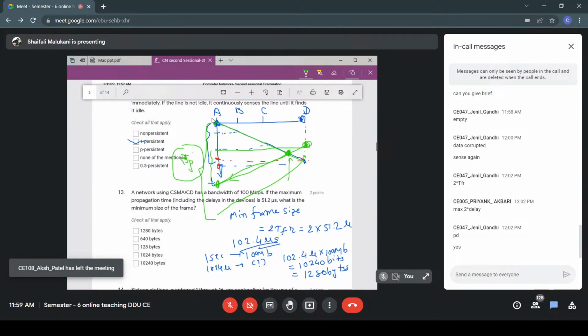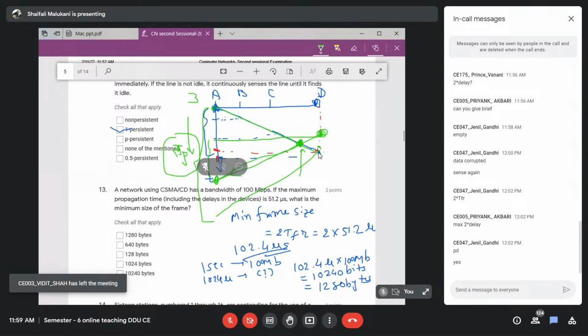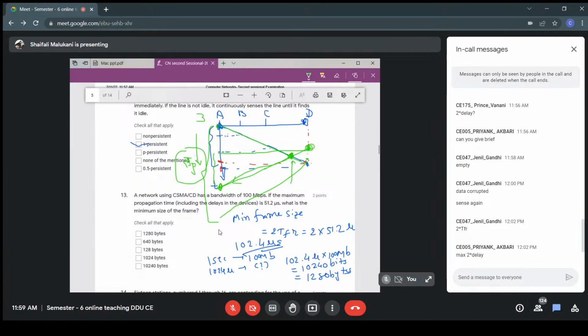Right. So what happened actually is that A has, say, 3 bits to transmit. Of course 3 bits will take less time than two times the propagation delay. Assume that whatever frame length it has, that frame takes less time than this two times propagation delay. So now A has transmitted these 3 bits, and the first bit collided here, and it came back after two times the propagation delay.